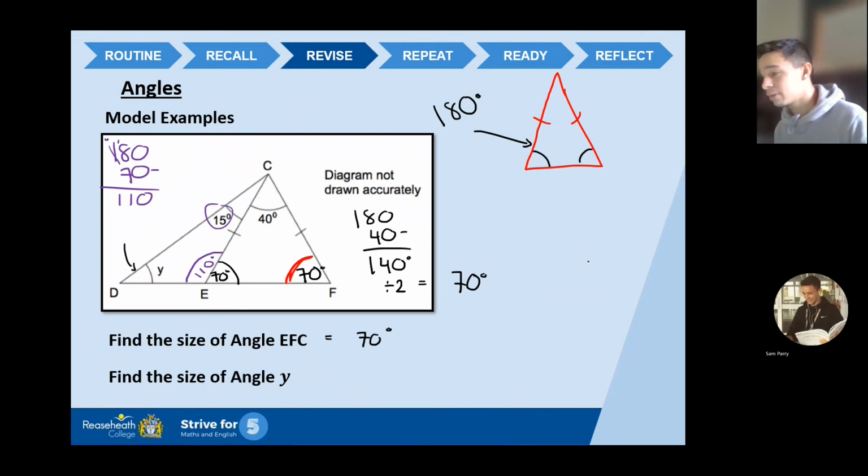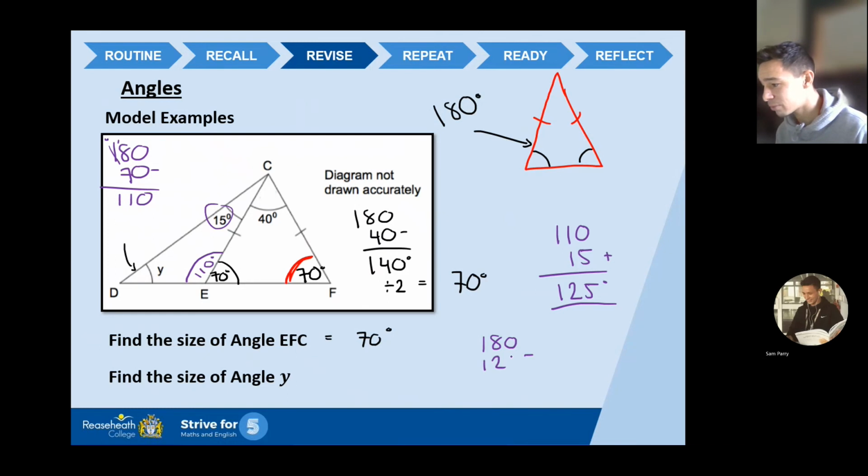So let's use this working out space. Let's put it together. So 110, add the 15 in the top, gives me 125. So now if I do 180 and I take away 125, that will leave me with angle Y. So let's do that now. 180, take away 125. Non-calculator, let's do this. So I can't do 0 take away 5, so I'm borrowing 1 from the left.